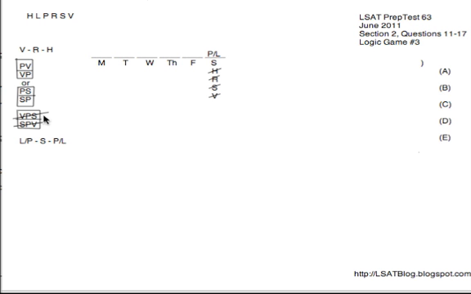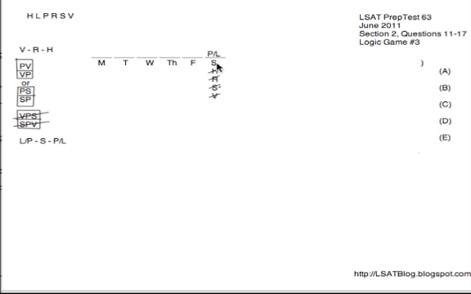Then finally, they tell us that S is either later than P or earlier than P or earlier than L, but not both, telling us essentially that S is in between P and L, although we don't know exactly where. So because we have the general ordering VRH, I was able to infer that neither V nor R could be last, and S cannot be last because S is earlier than one of P or L. So all of this builds up to tell us that none of H, R, S, or V can be on Saturday, which only leaves from the general list of variables P and L. So one of those two things will be Saturday.